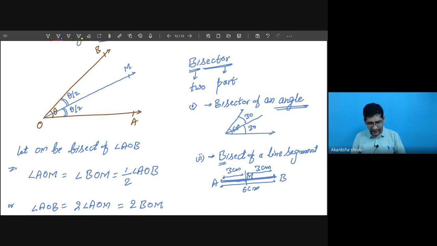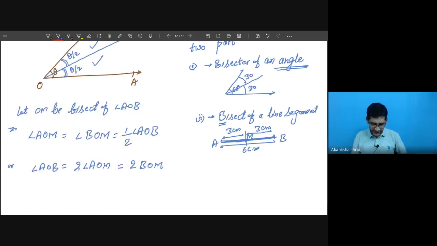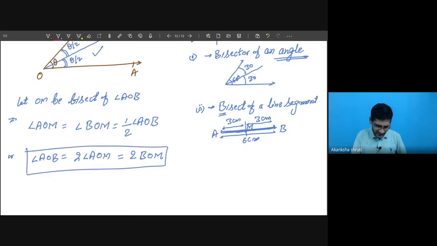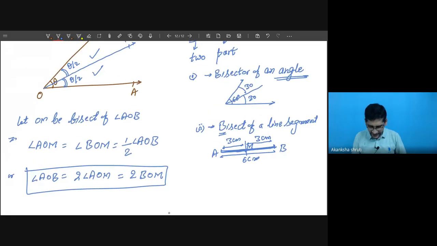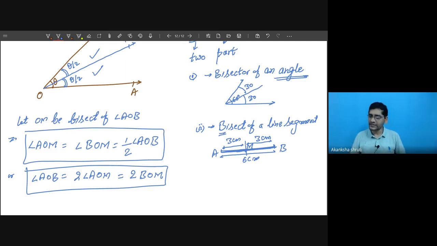Now, since angle AOM is equal to MOB, bisector simply means these two angles are equal. This angle and this angle are equal. It simply means that each of these will be half of the bigger angle. So this thing we have to keep in mind wherever bisector is there. Either you write the bigger angle as twice of any one of the smaller angles, or each of the smaller angles as half of the bigger angle. Okay, student, this you have to observe and we have to use it again and again.